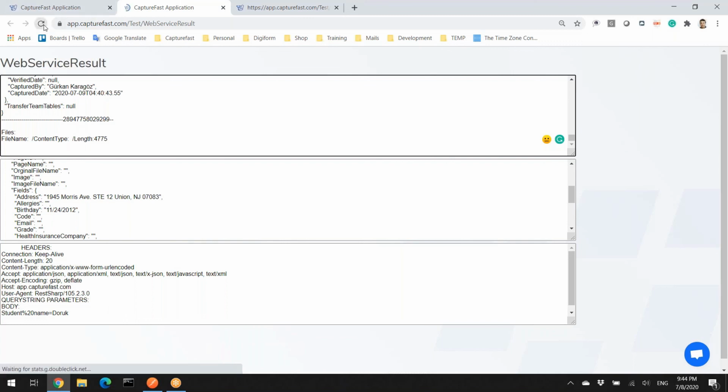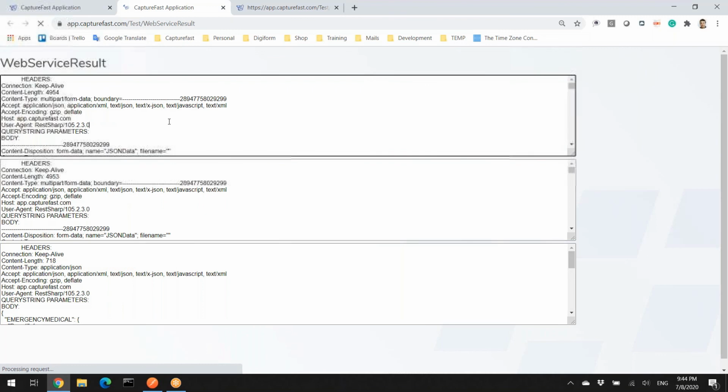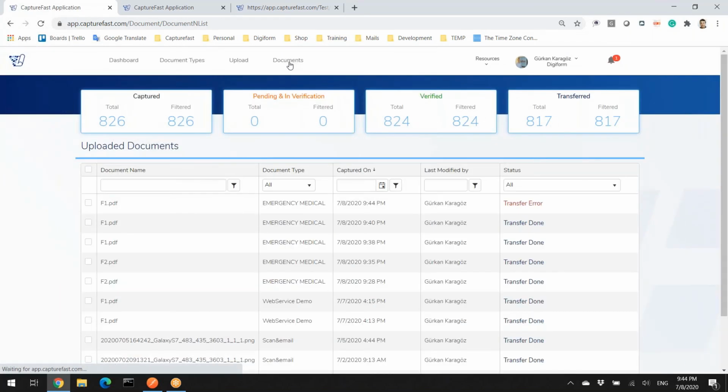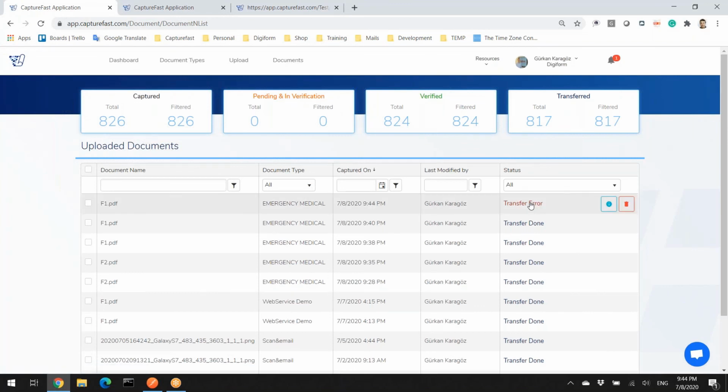Let's see. I'm going to refresh, and our final data is populated here, and the response is not extracted. It doesn't contain any no error code. And let's see what we will see. Okay, you can see that in the document output, the status is transfer error. Why? As I said before, the web service response does not include no error 101. That's why the system decided to add a log.